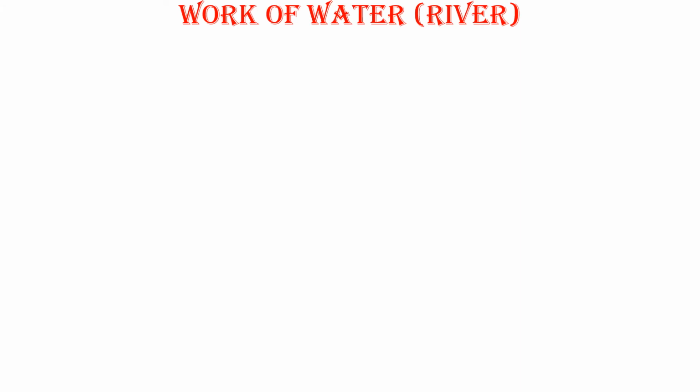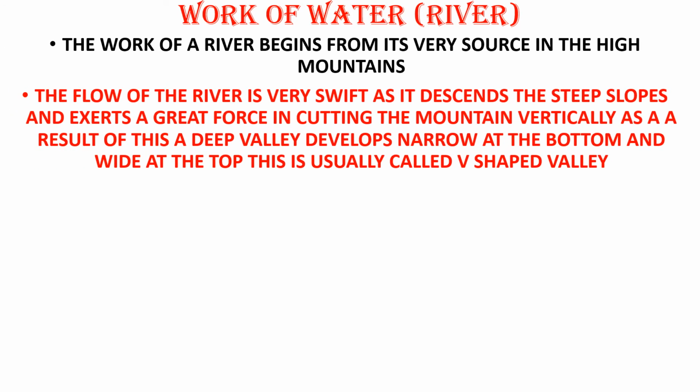Now you have learned how the formation of landforms are happening. Now little detail, let us know how does a river work in formation of landform, Nana. Okay, works of water, that is in the form of a river. Okay, the work of a river begins from its very source in the high mountains. ప్రతి రివరు ఒక మౌంటైన్ నుంచి స్టార్ట్ అవుతుంది. సో ద వర్క్ ఆఫ్ ఇట్ బిగిన్స్ రైట్ ఫ్రమ్ ద సోర్స్, అంటే దాని స్టార్టింగ్ పాయింట్ నుంచి దాని పని ప్రారంభం అయిపోతుంది.